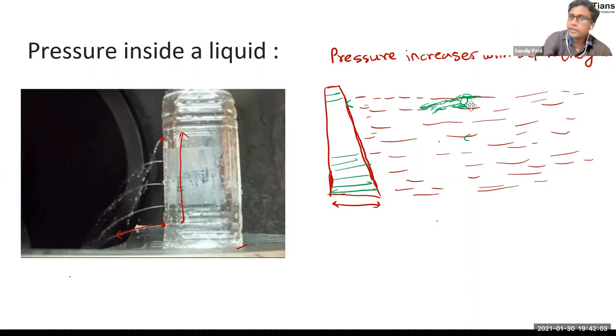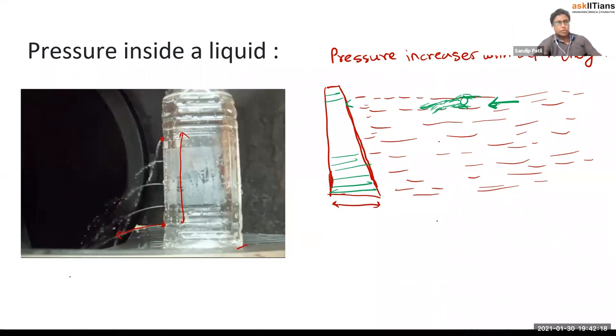Or pressure. Okay. So when this person is swimming, he has to overcome the force acted by the water. The water is acting with force like this, right? The swimmer has to overcome that force.